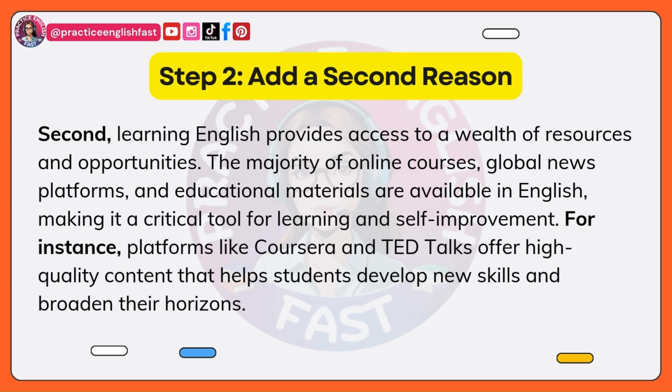In this paragraph, the reason is that English opens doors to valuable resources. By mentioning specific platforms like Coursera and TED Talks, you show how learning English can lead to practical, real-world opportunities. Remember, using examples makes your argument relatable and easier for the reader to understand.